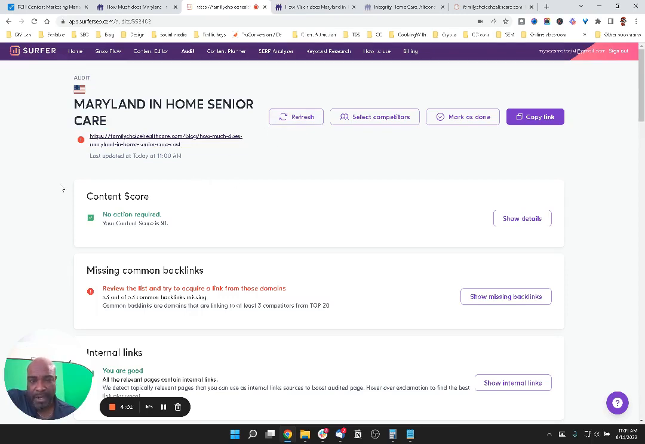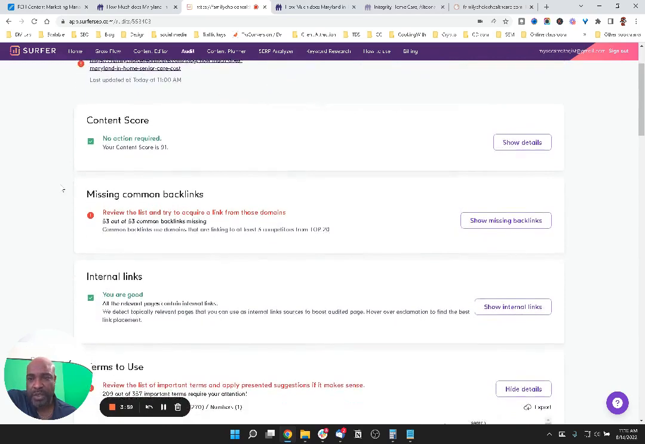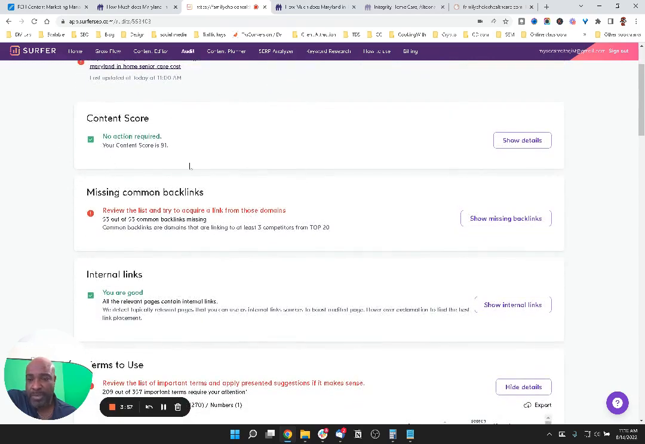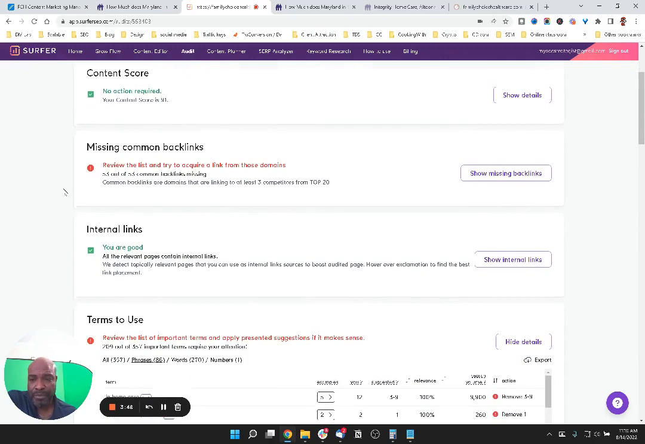And this is why I love it. Okay, so it's going to tell you what you're doing well. So content score is good. My content score is very high, which is great, right? But even with the content score at 91, you'll see there's still things that we can do to make this better. Because right now this page is ranking at number 11, and we want to get up to page one, middle of page one at least.